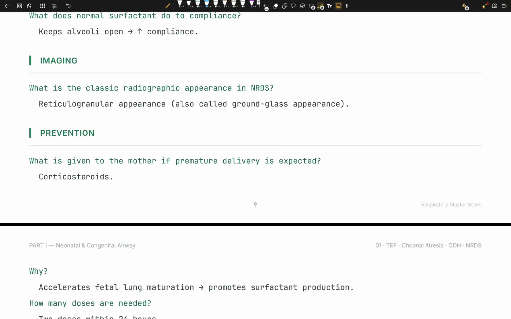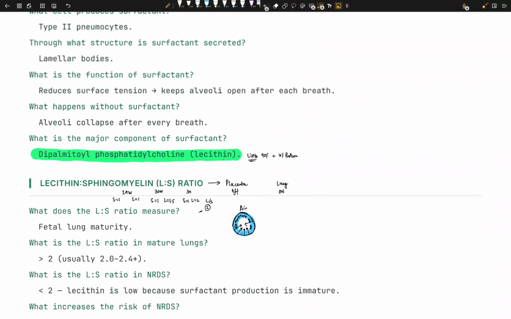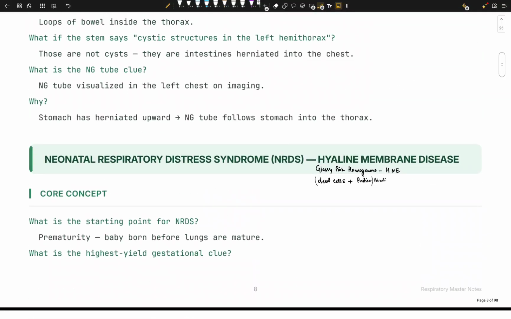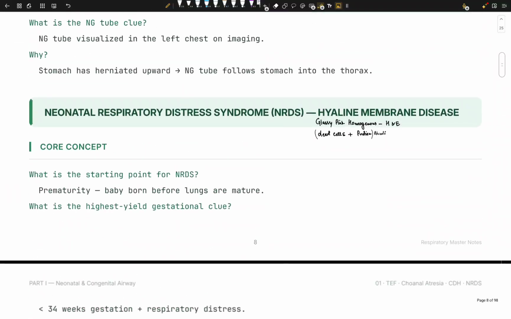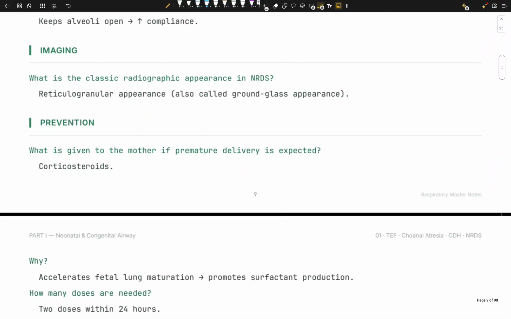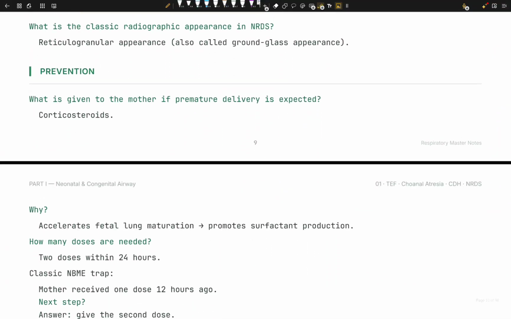On imaging, we're going to see a reticulogranular appearance, also called ground glass appearance, right? Because it's a hyaline membrane disease. We're going to see dead cells and protein, and we're going to see them on H&E. Okay, cool. How can we prevent it?